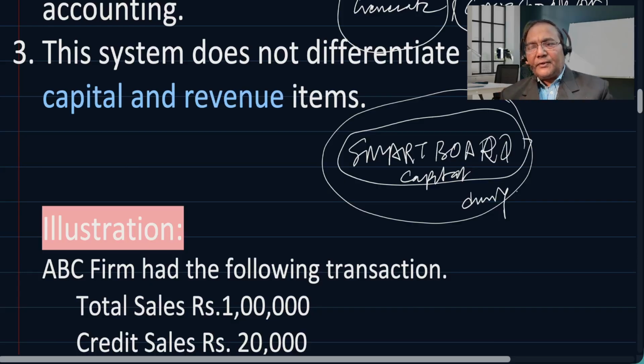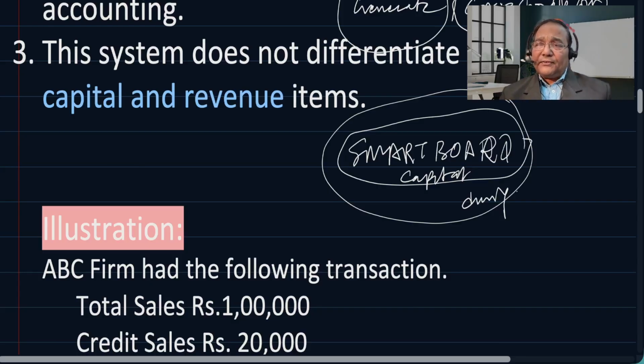Revenue nature expenditure is the expenditure, the benefit of which the business gets within the financial year, which is a maximum of 12 months. Whereas capital nature expenditures are such expenditures, the benefit of which the organization gets for a longer period of time.